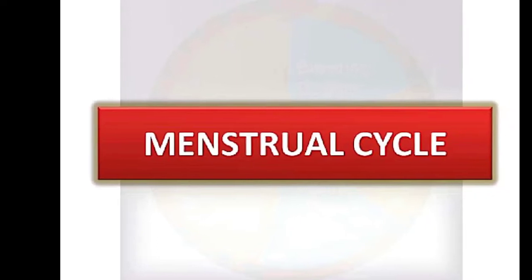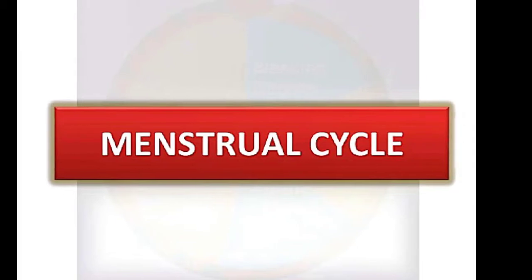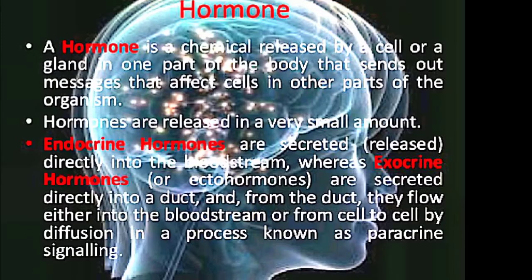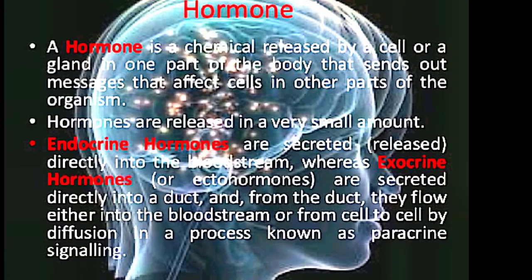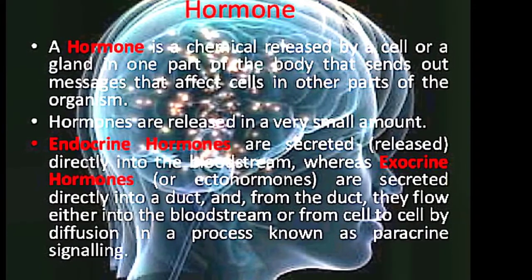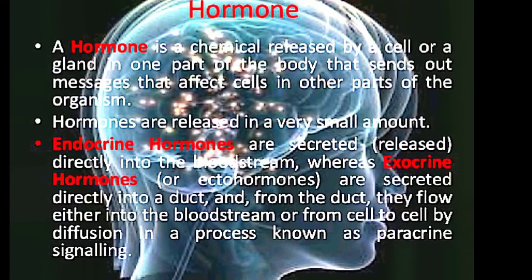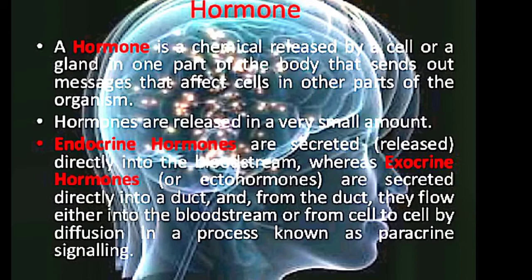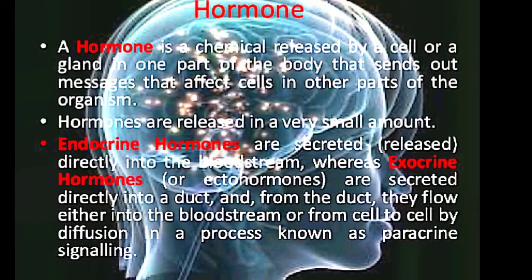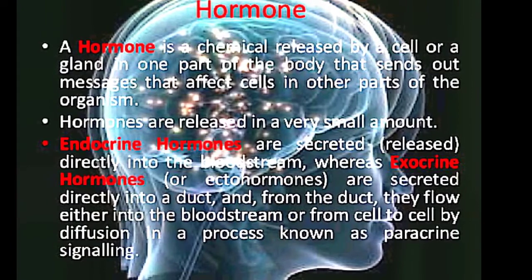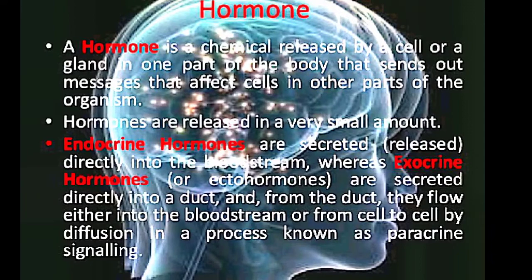Today we'll discuss the topic menstrual cycle. Before knowing the menstrual cycle, let us first know what a hormone is. A hormone is a chemical released by a cell or a gland in one part of the body that sends out messages that affect the cells in other parts of the organism. This chemical is released by a gland in our body and sent from one part of the body to another to do various functions.